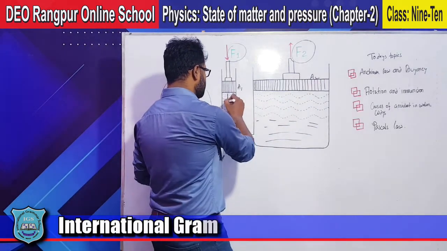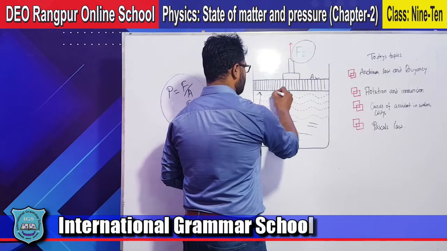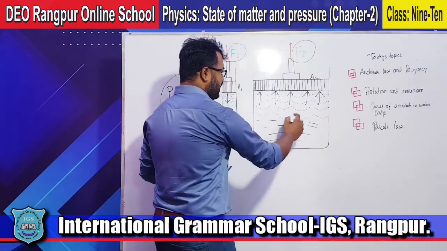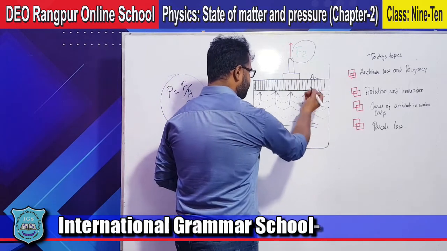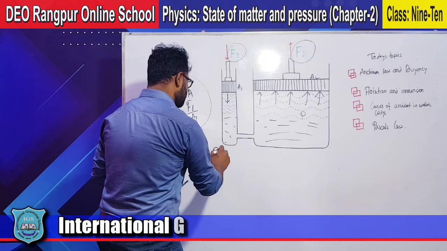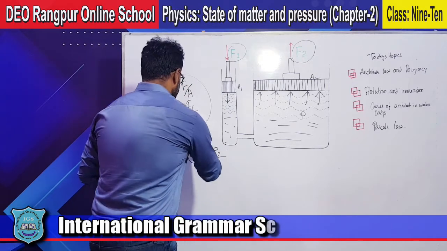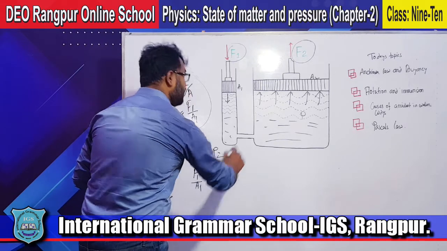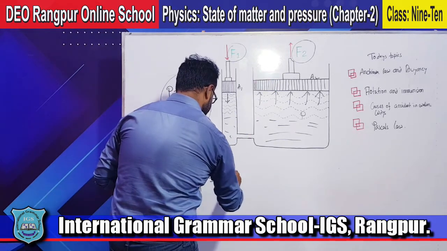Suppose I am pushing this, the pressure will be the same everywhere. So I can write P1 equals P2. If that is F1 by A1, here it will be F2 by A2.